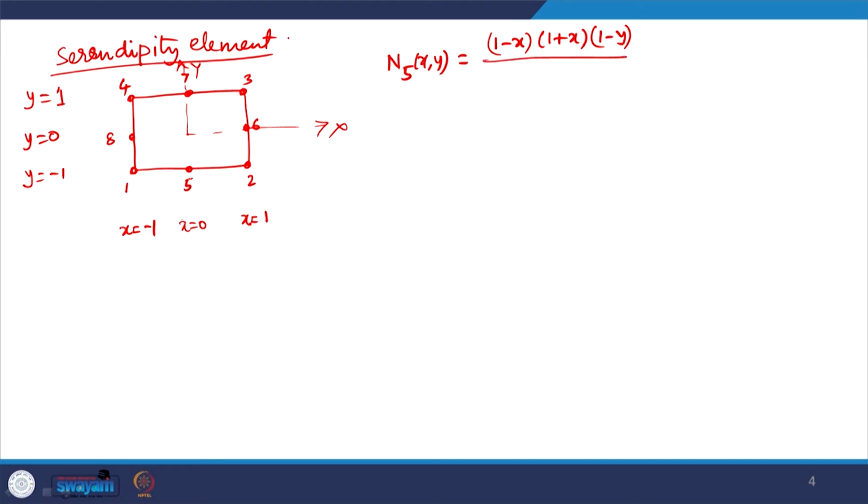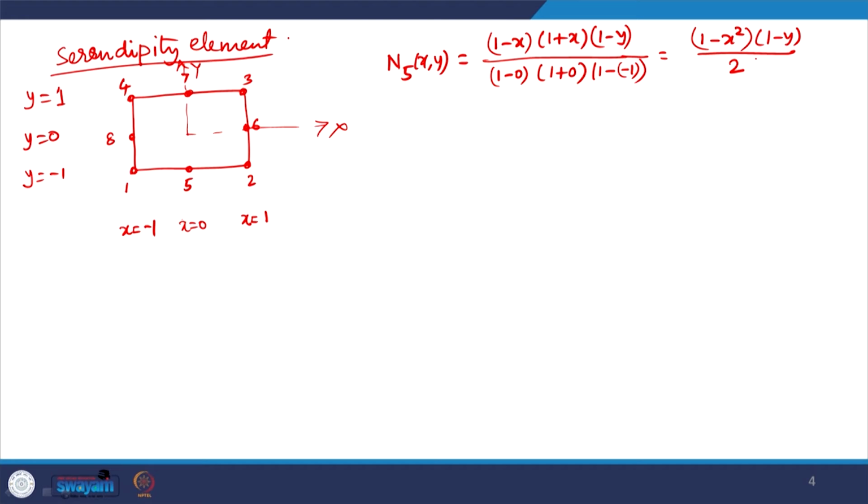What are the coordinates of node 5? y is equal to minus 1 and x is equal to 0. So, this is 1 minus 0, 1 plus 0, and 1 minus of minus 1. So, this is simply (1 minus x square) (1 minus y) divided by 2. So, this is N5.